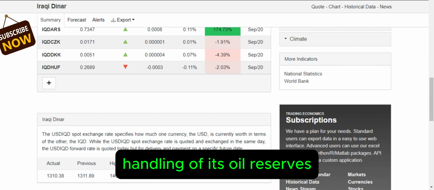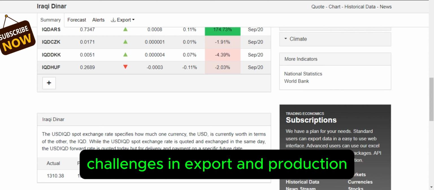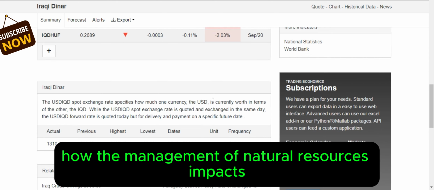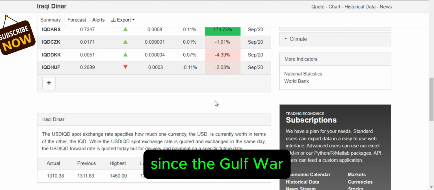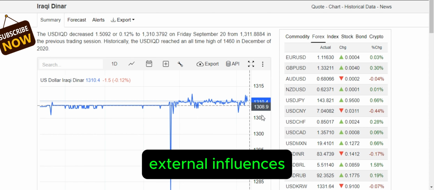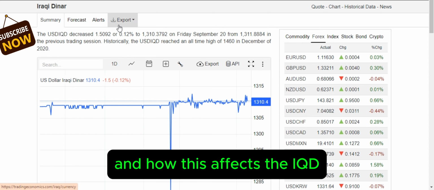Kuwait's handling of its oil reserves. Iraq's handling of its vast oil wealth, and challenges in export and production. How the management of natural resources impacts currency value. Geopolitical stability. Kuwait's geopolitical stability since the Gulf War. Iraq's instability due to internal conflict and external influences, and how this affects the IQD.